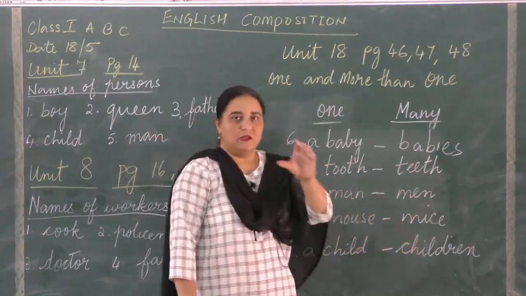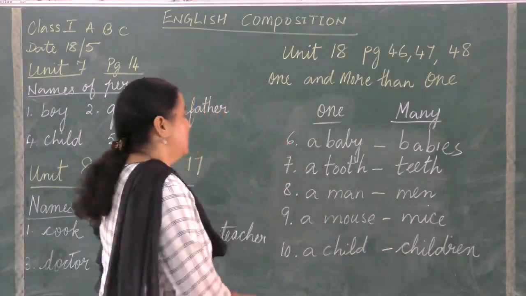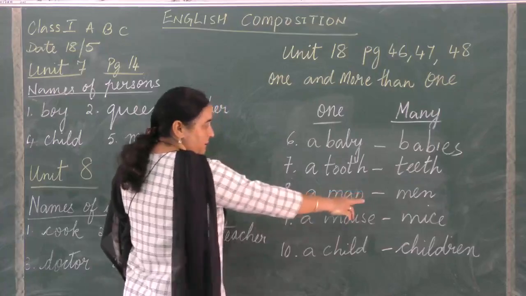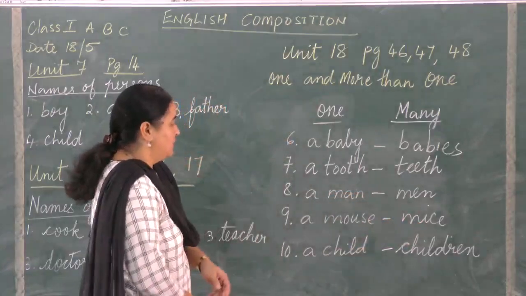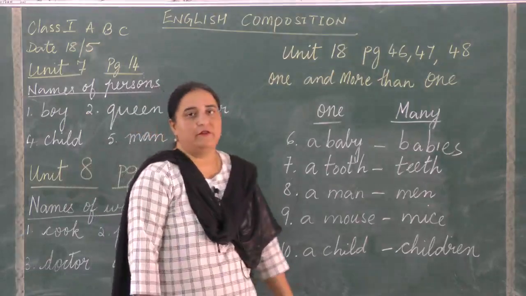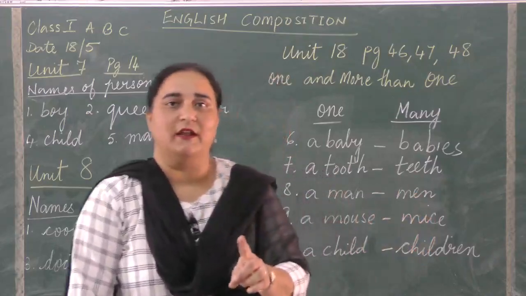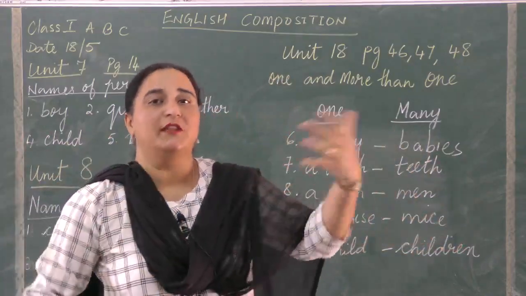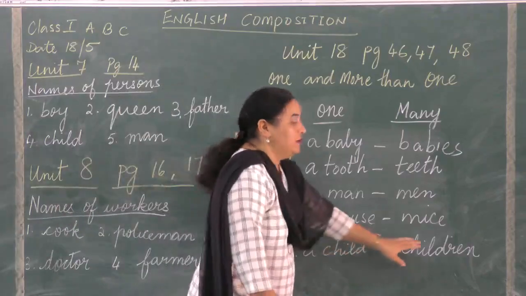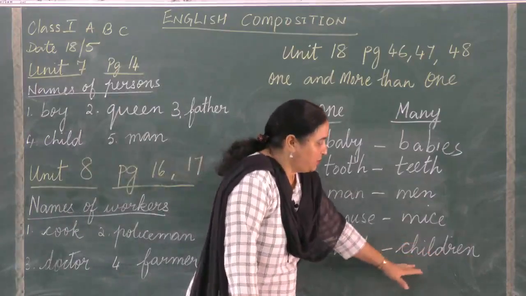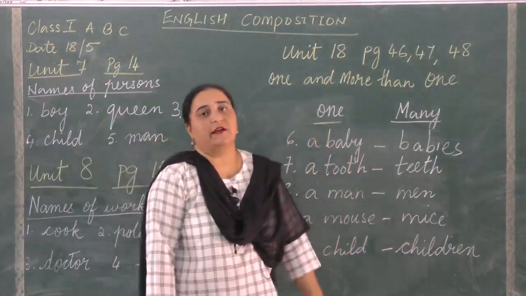You know what's a mouse? It's a small, black animal that runs around the house. So that's a mouse, and many of them put together will become mice. M-I-C-E, mice. A child and children. When you talk about one child, if there's one child in the class, we refer to him as one child. And when all of them are together, more than one, they can be two children also, then we don't use the word child, we will use the word children. So see the spellings are a little different. So it's very important, children, to learn the correct spelling.